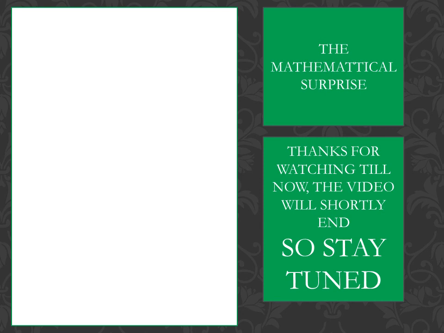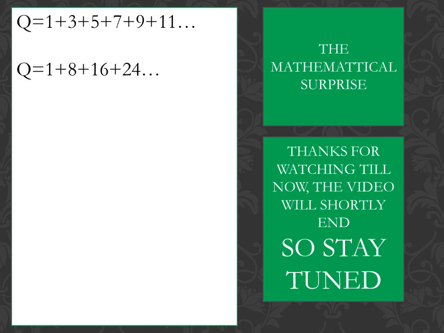That mathematical surprise was about the derivation of the relation between S and Q. So you could see here Q is equal to 1 plus 3 plus 5 plus 7 plus 9 plus 11 and so on, or Q is equal to 1 plus 8 plus 16 plus 24 and so on. Now how did this 8 plus 16 plus 24 come? I have just added each continuous second term, that is 3 plus 5, then 7 plus 9, then 11 plus 13, then 15 plus 17 and so on.